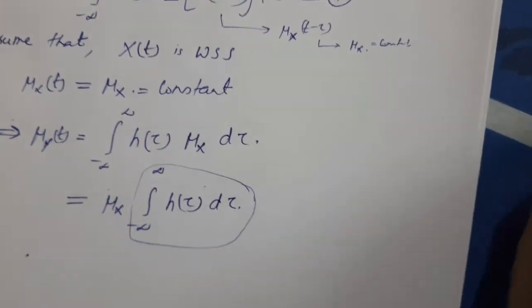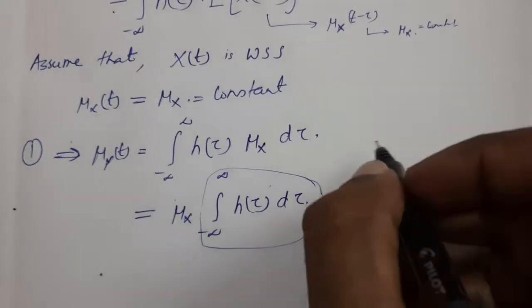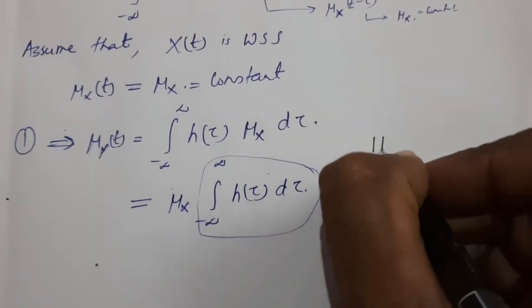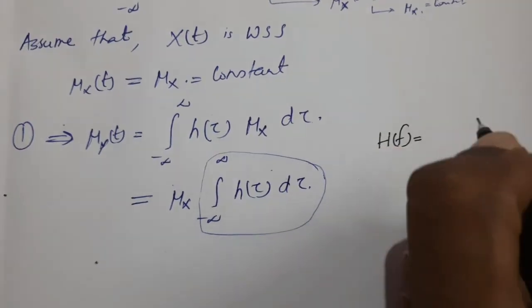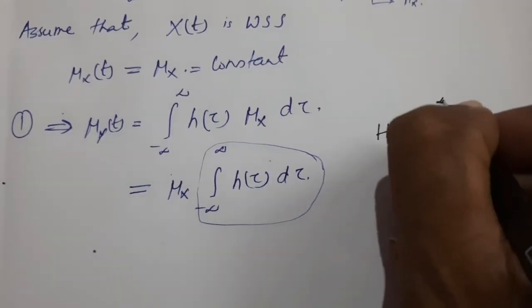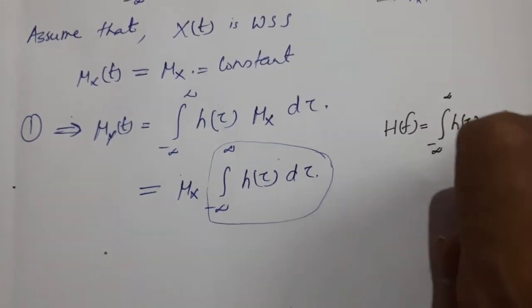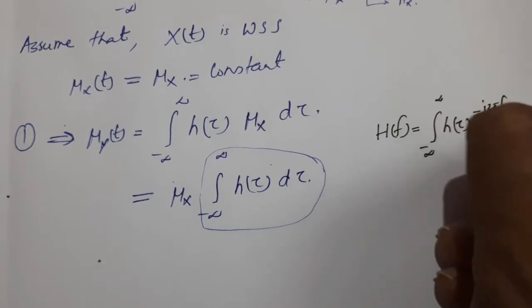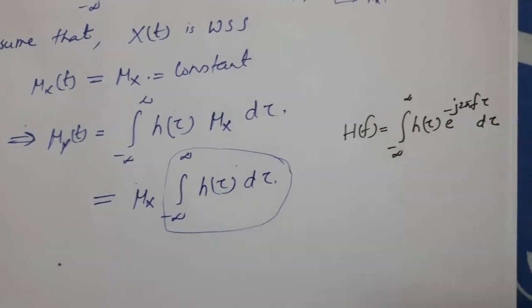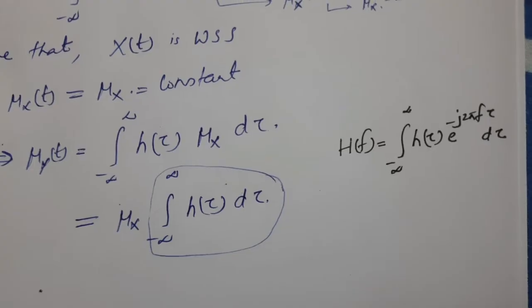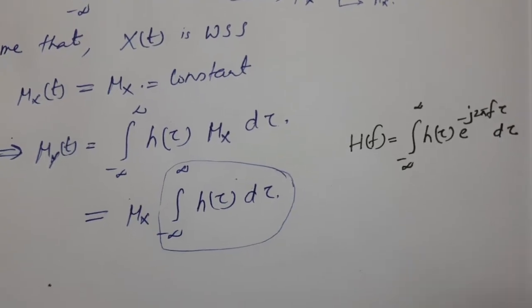We know that the frequency response of the system H(f) can be written as the integral from minus infinity to plus infinity of h(tau) e raised to minus j 2 pi f tau d tau. Right. So what happens if f equals 0?